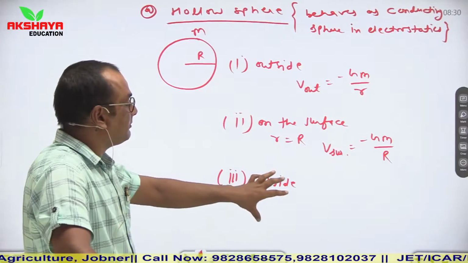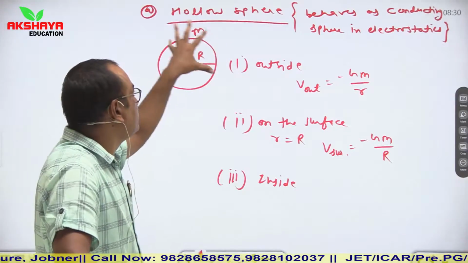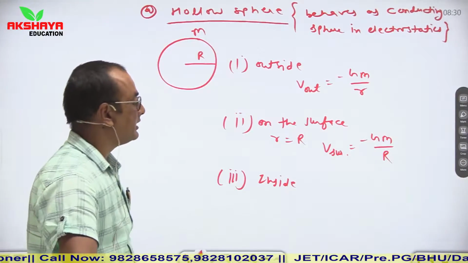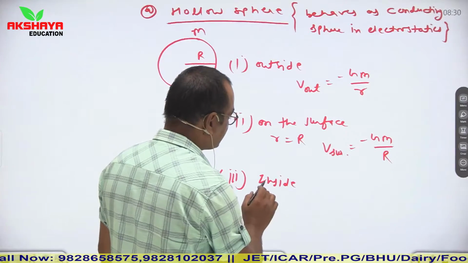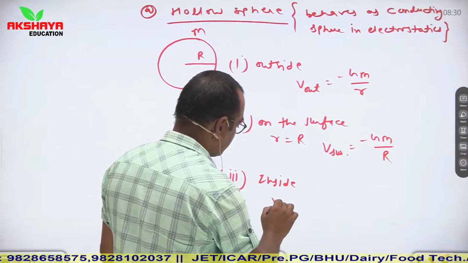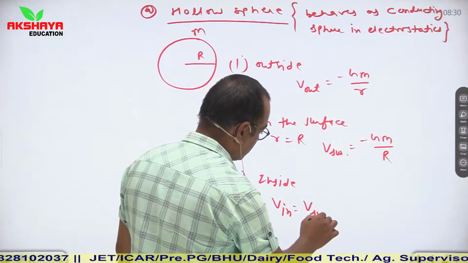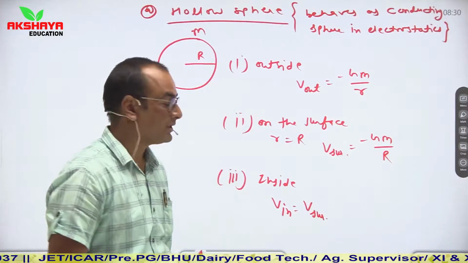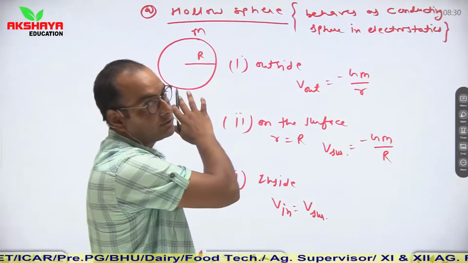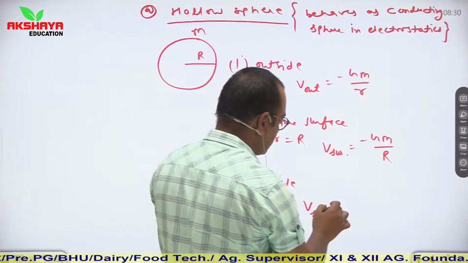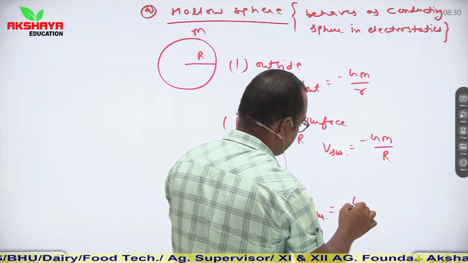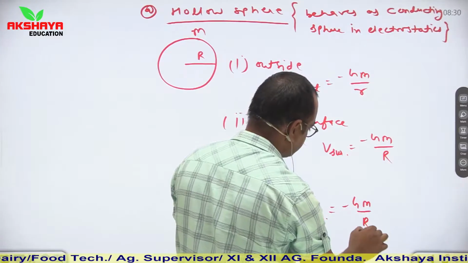So here potential is distributed uniformly throughout the hollow sphere. It means at any point inside the sphere, the potential becomes equal to the gravitational potential at its surface. So V in is equal to V surface, equal to minus GM upon capital R.